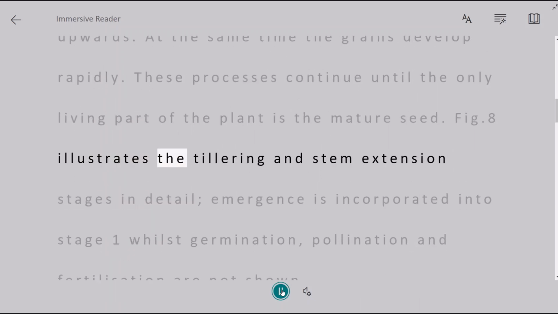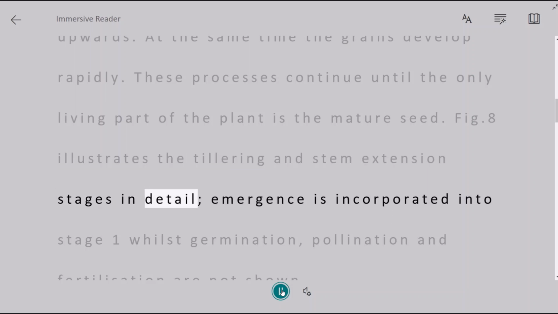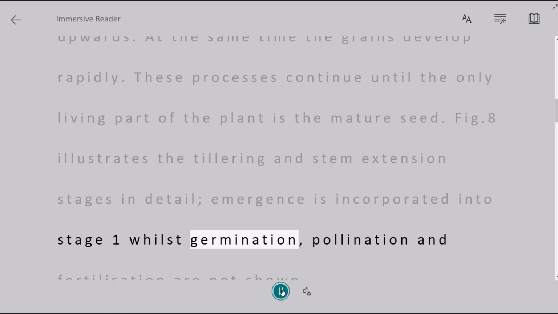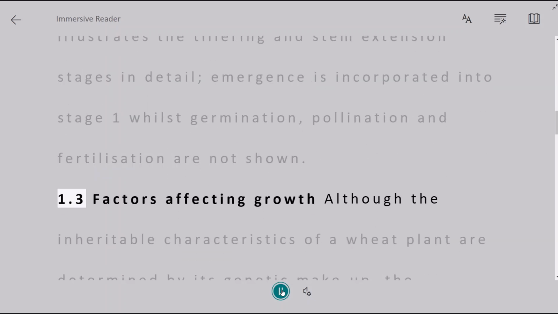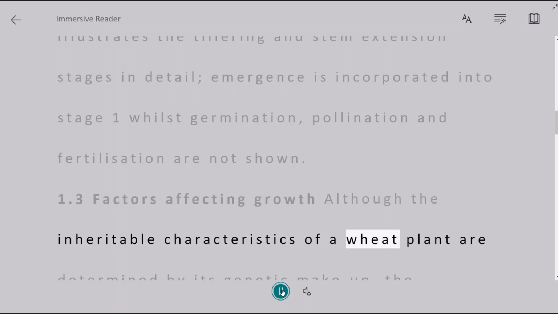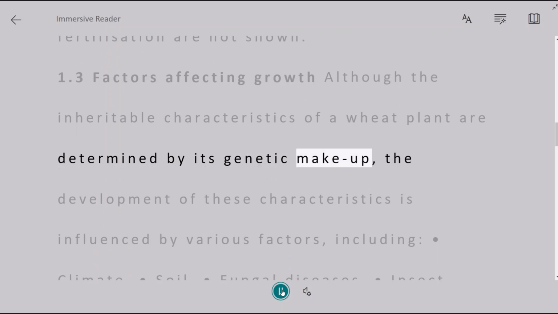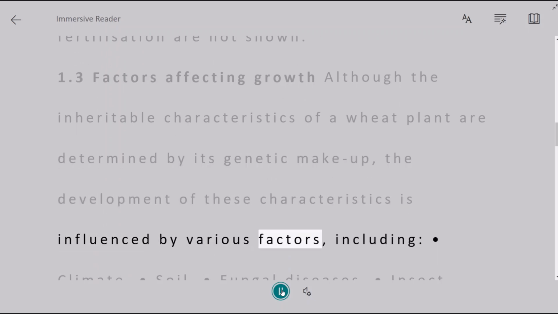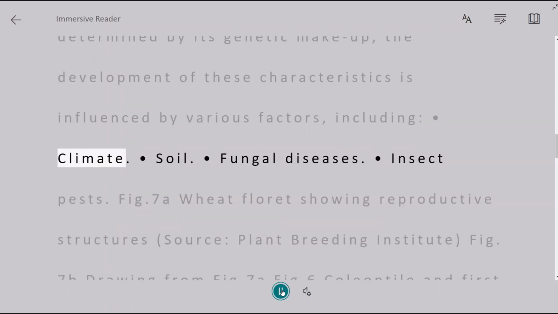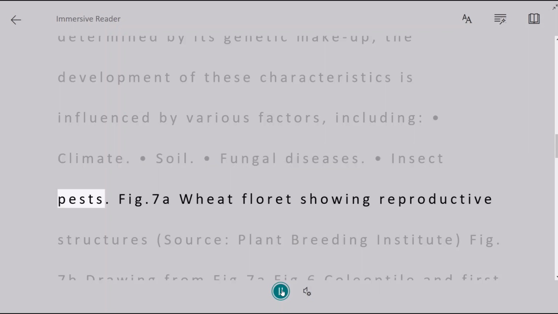Figure 8 illustrates the tillering and stem extension stages in detail. Emergence is incorporated into stage 1, whilst germination, pollination, and fertilization are not shown. 1.3 Factors affecting growth. Although the inheritable characteristics of a wheat plant are determined by its genetic makeup, the development of these characteristics is influenced by various factors, including climate, soil, fungal diseases, and insect pests.